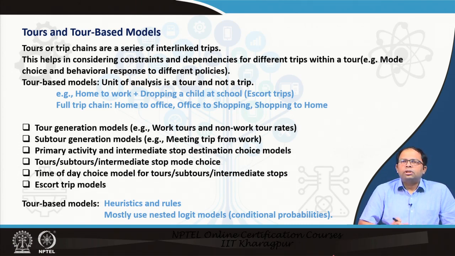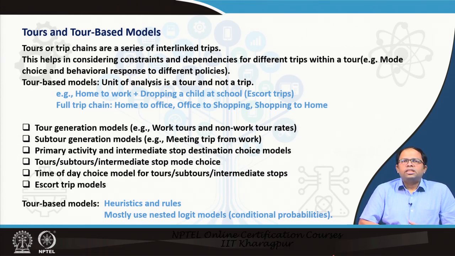So, each one is an individual trip, and we determine the mode choice for each of these trips. We determine the time of the day of that trip for each trip separately. So, that may lead to inconsistency. That means, I may get a solution for mode choice of car for my going from home to office, but while returning back my mode choice model shows it to be transit, which is not possible. So, this kind of inconsistencies may arise.